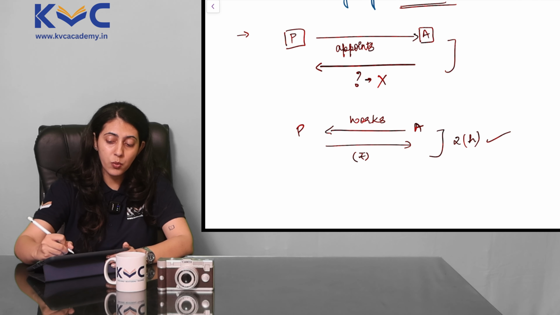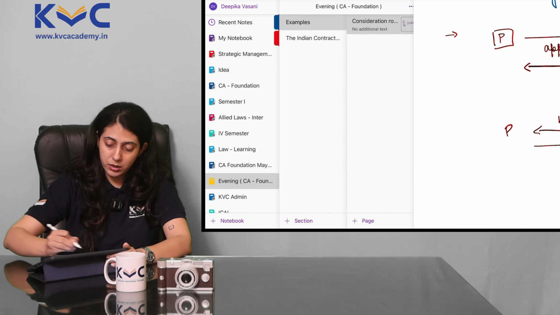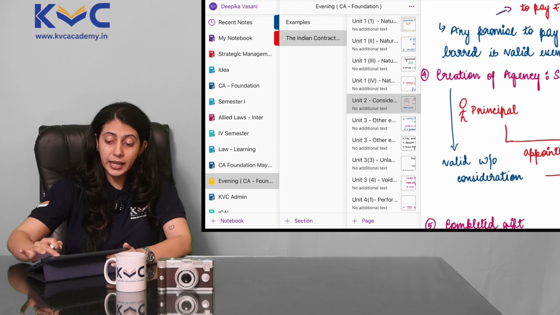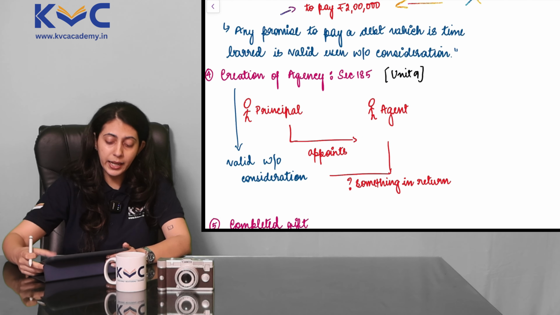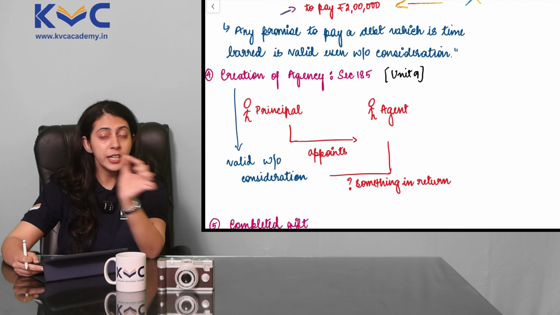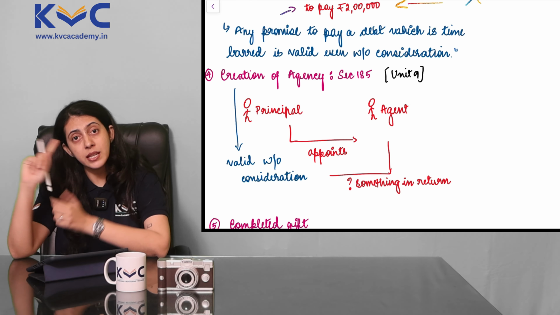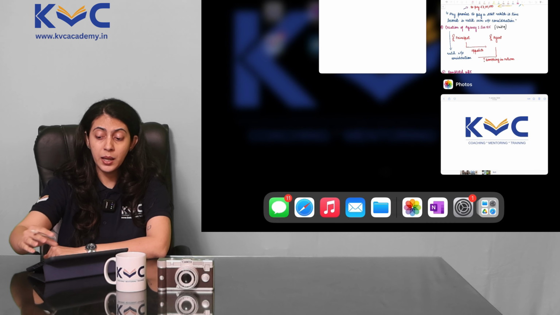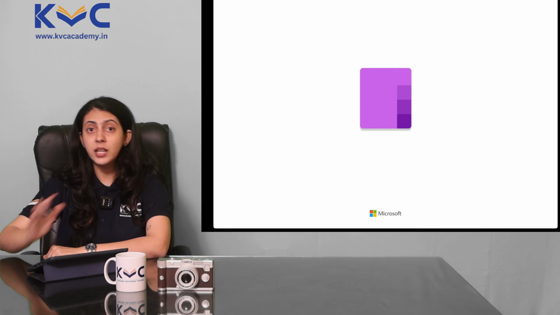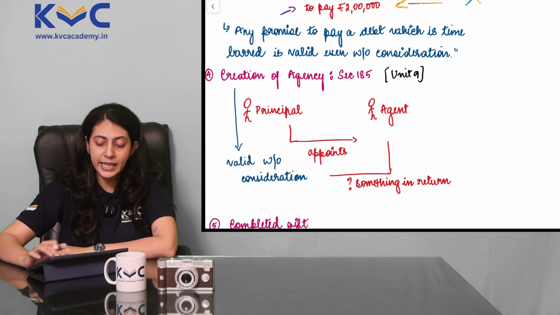So in this case, what is happening? Agency is getting created. So our point 4 says creation of agency. Okay? According to Indian Contract Act, creation of agency does not require consideration. Execution of agency will require consideration. Obviously, the agent is not going to work for the principal for free, but creation of agency need not involve consideration according to section 185.